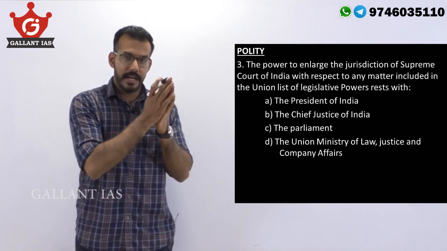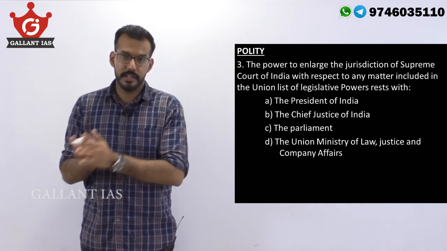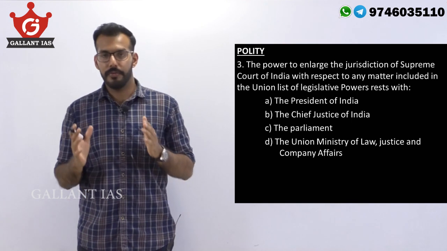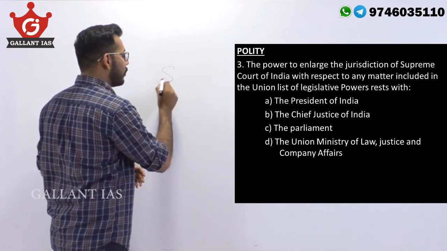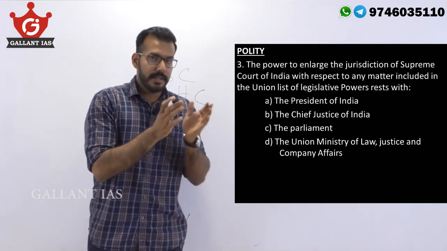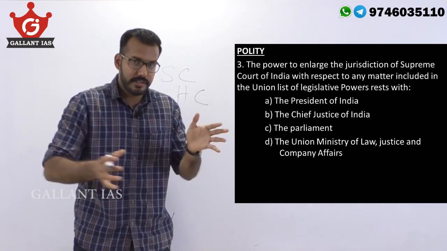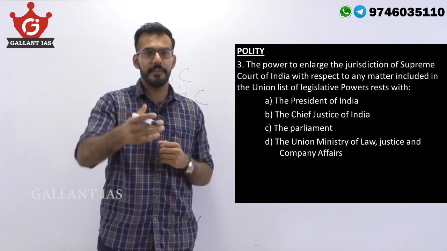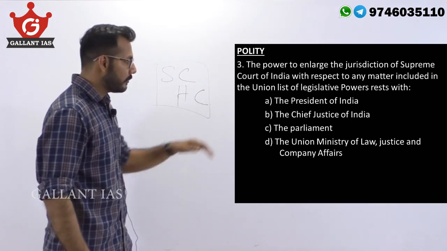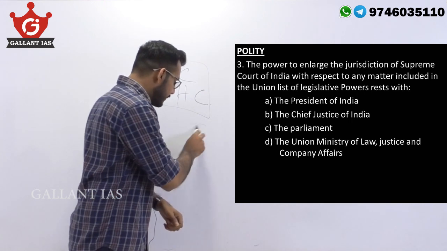Parliament has been given by the Constitution the power to expand the jurisdiction and the powers of the Supreme Court and of High Courts. But there is a limitation that the Parliament cannot take away or diminish the power given to these two institutions. And the answer to this question is C.